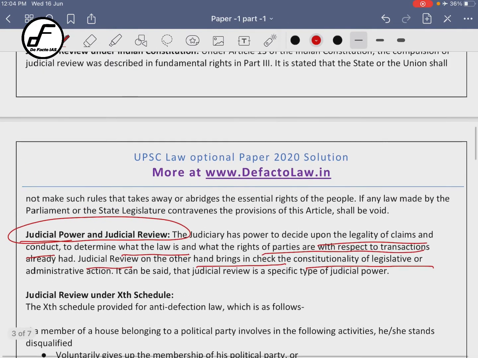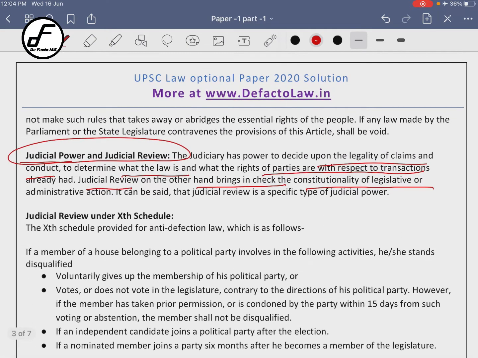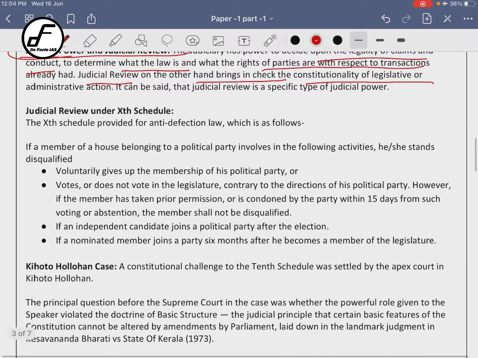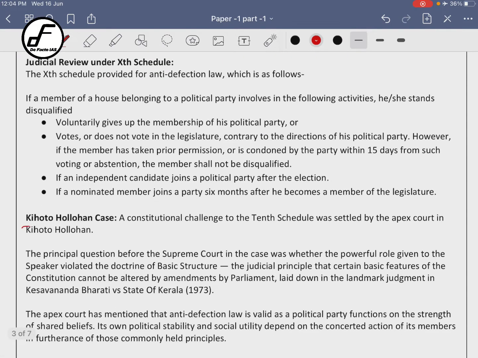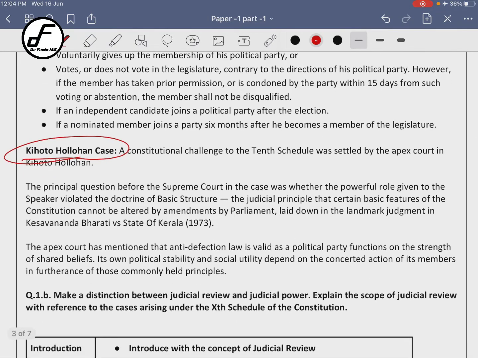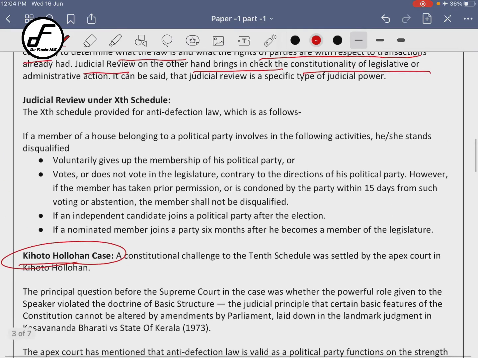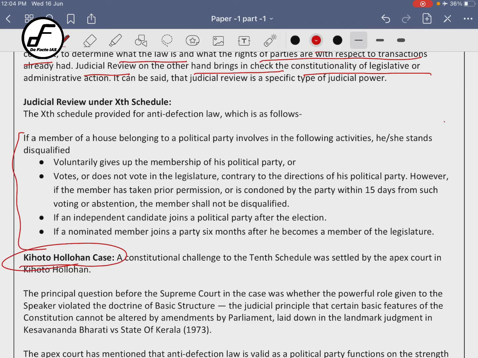Then in the last part you will talk about the 10th Schedule, and the best judgment on the 10th Schedule is basically the Kihoto Hollohan case, where the court talked about the constitutionality of the 10th Schedule. I have given it in the model answer as well. You may skip the exact provision of the 10th Schedule. You can simply say it talks about disqualification, it was challenged in this particular case and the Supreme Court held this. That will be more than sufficient.